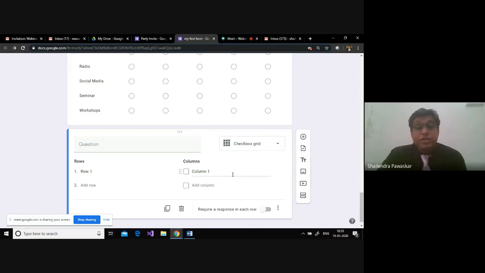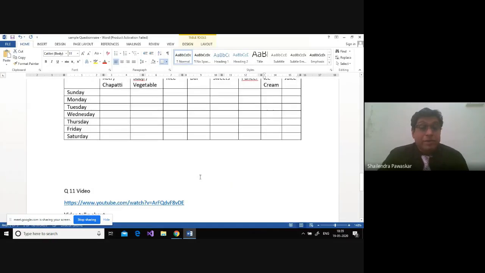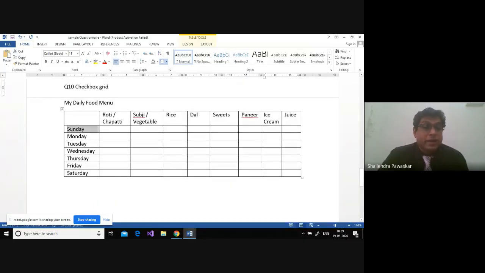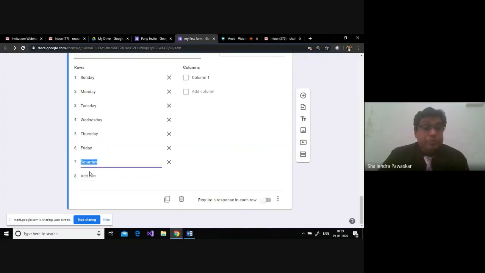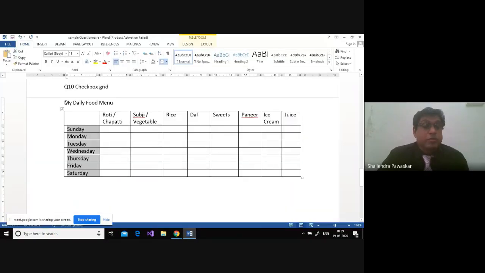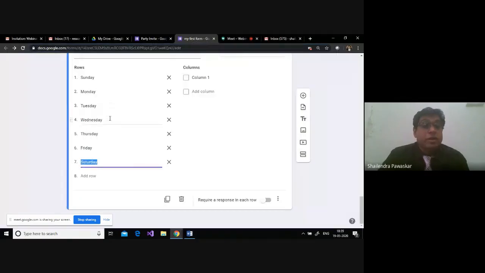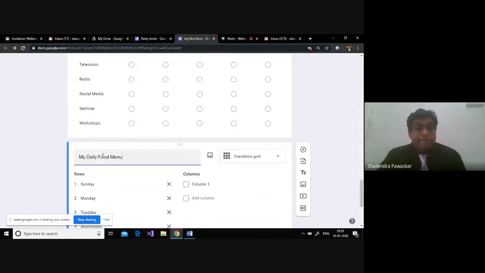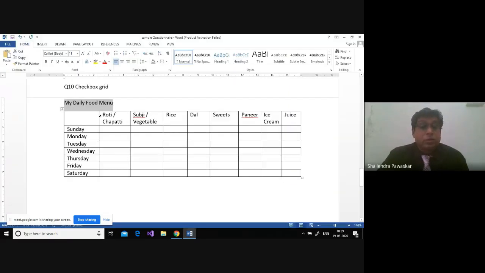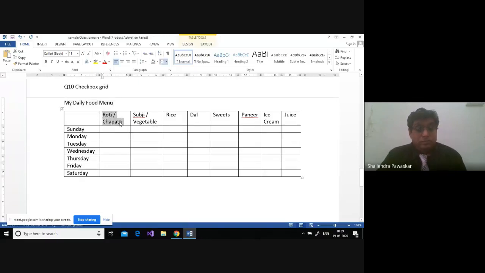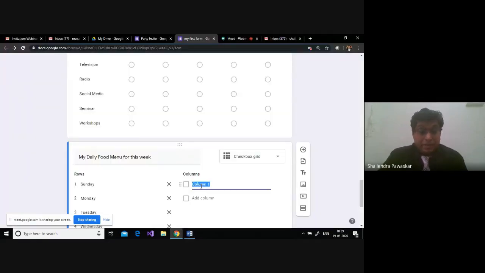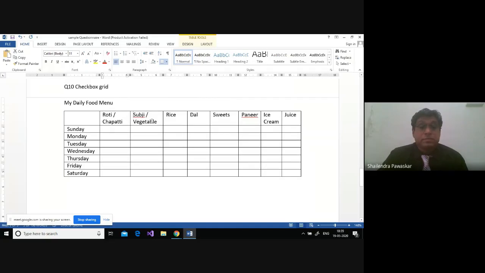Now, what is the use of checkbox grid? I've created one more thing like this. I've created a day-wise row. The question would be my food menu for a week. Right. So let us have this one.